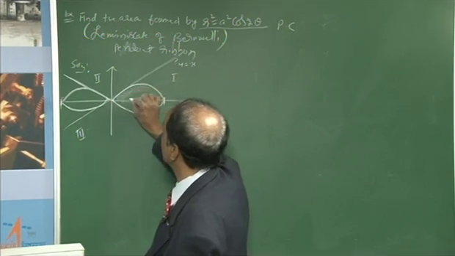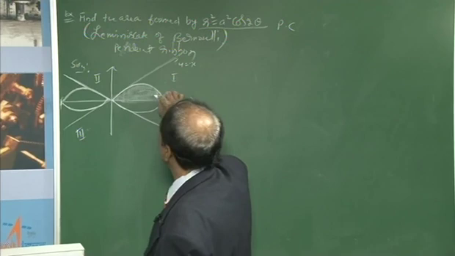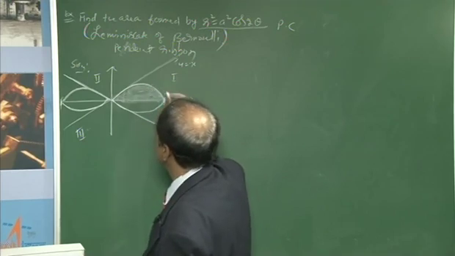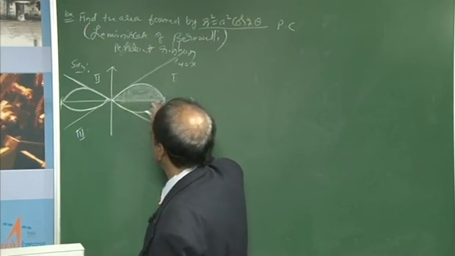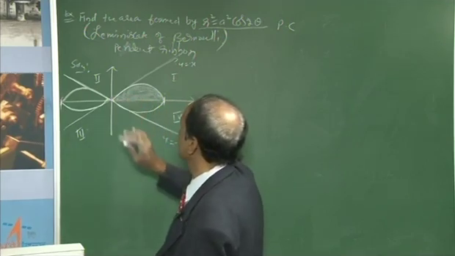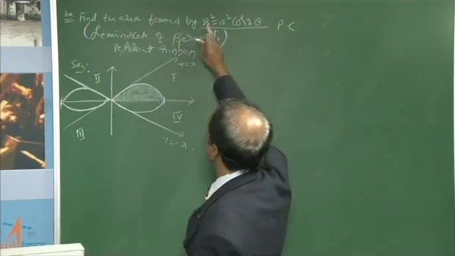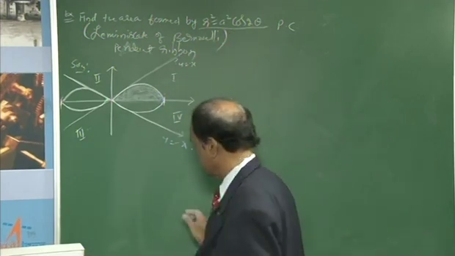Now what I will do, I will calculate the area only in the first quadrant by fixing the limits, because for simplicity I don't choose the lower limit as negative values. I will choose only this part. Then r square is equal to a square cos 2 theta.